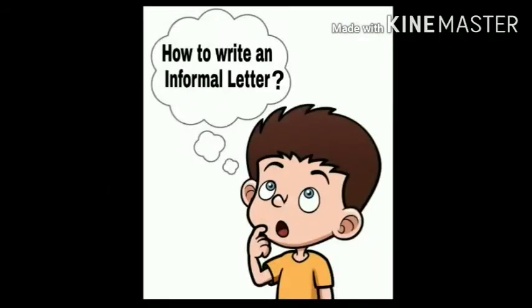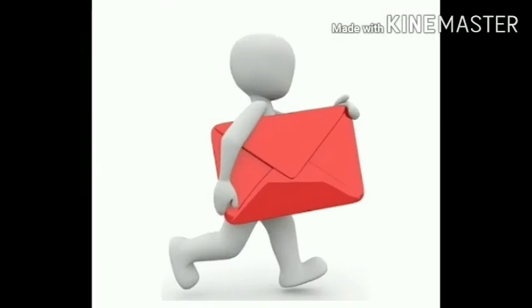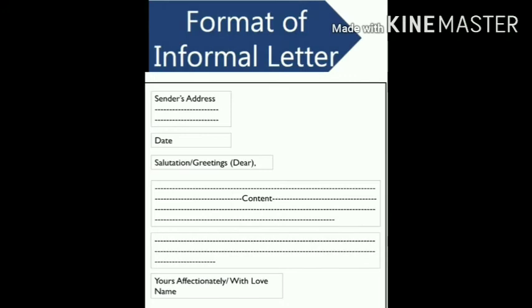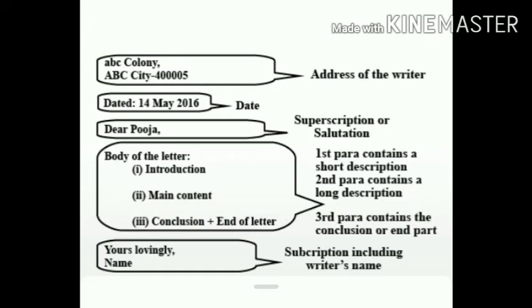You must be thinking how to write an informal letter. Now, I'll tell you the basic way of writing an informal letter. So first of all, you have to write the sender's address, that is, the address of the writer. We usually write the address on the left hand side of the page at the very top. The address should be accurate and complete.